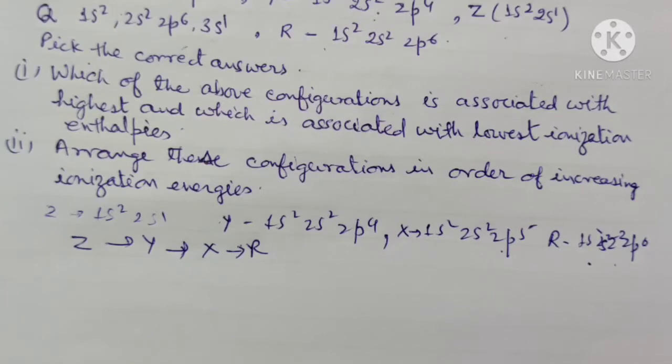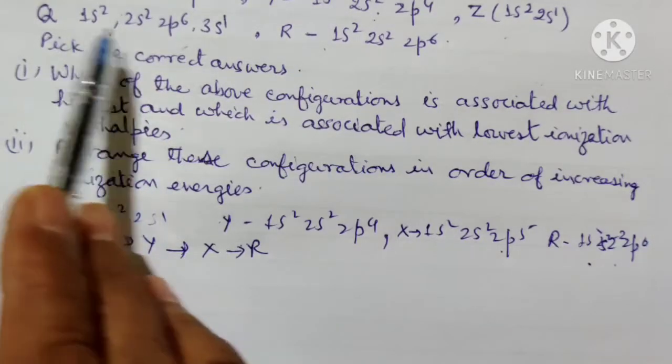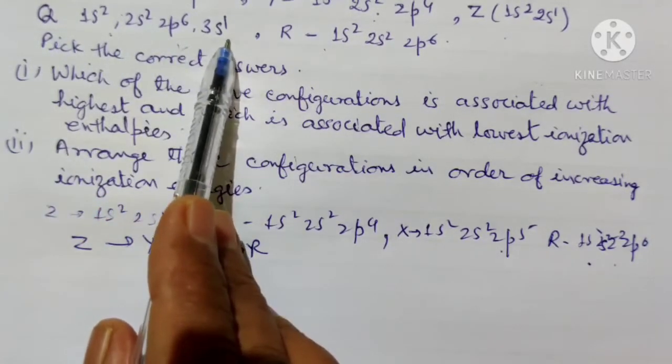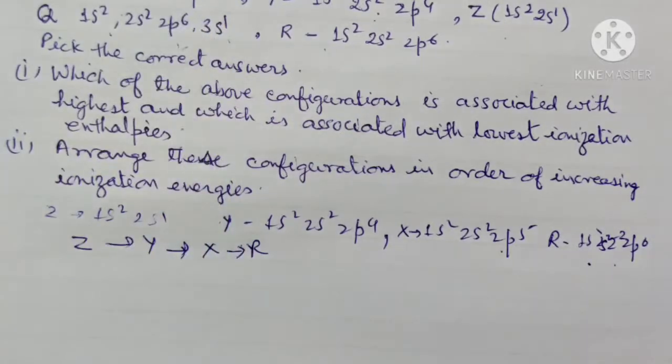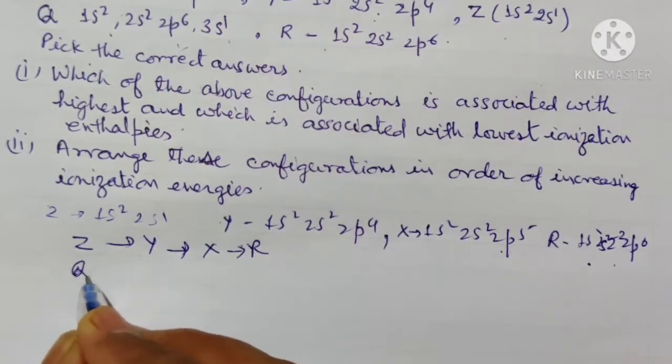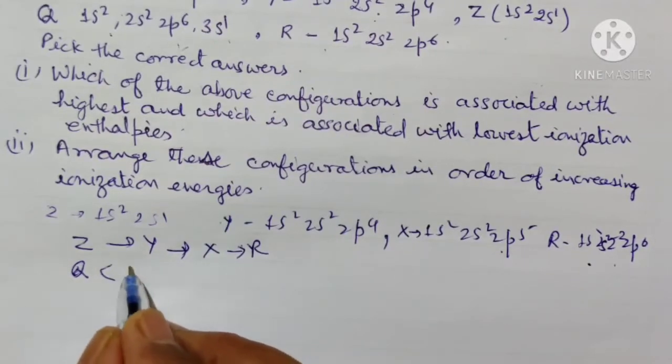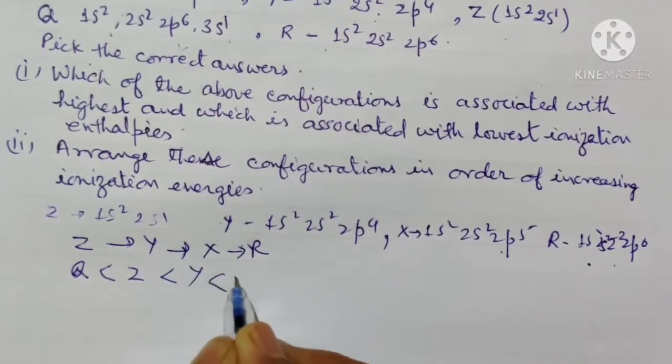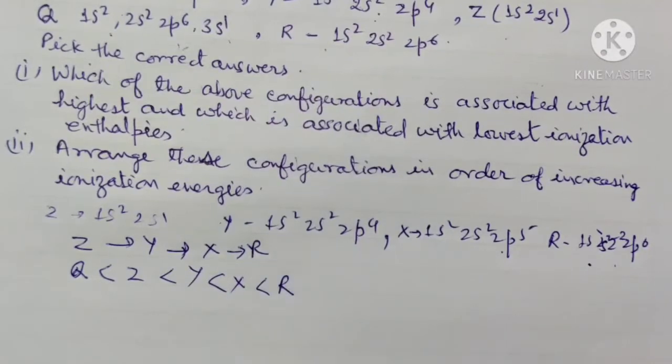Now we compare the ionization energy of the last element, Q. Q has the electronic configuration 3s1, so its ionization energy will be lower than that of the other elements. That's why we can arrange them. This is the increasing order: Q, Z, then Y, then X, and then R. So we can arrange them in increasing order of their ionization energies. This is the arrangement of their classification.